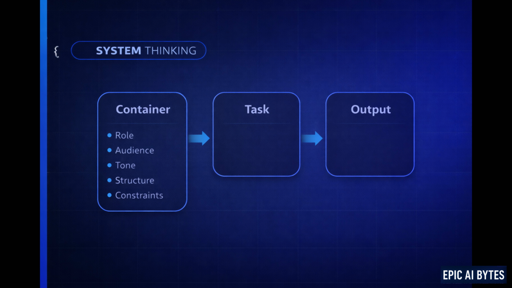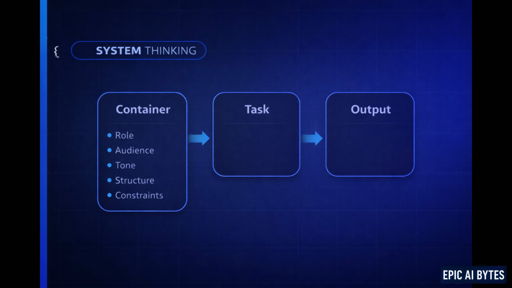Now, let's translate all of this into something you can actually implement, because theory is useful, but structure is what saves time. Here's a simple system you can start using today. Step 1. Build your context container. Write a short, reusable block that defines role, audience, tone, output structure, constraints. Think of this as your AI environment. This should stay mostly constant.